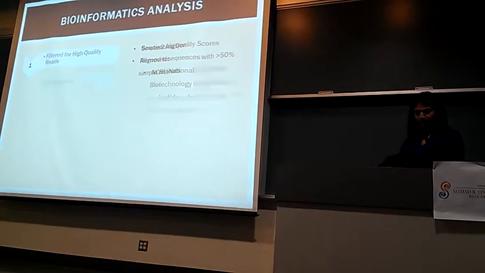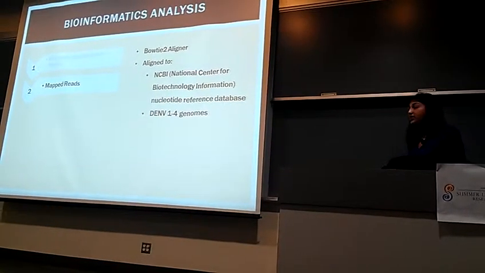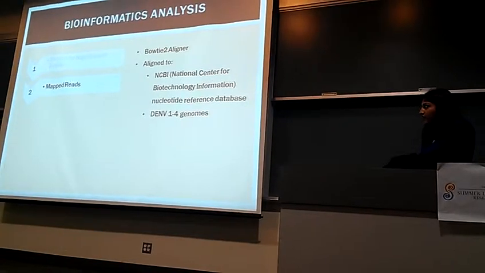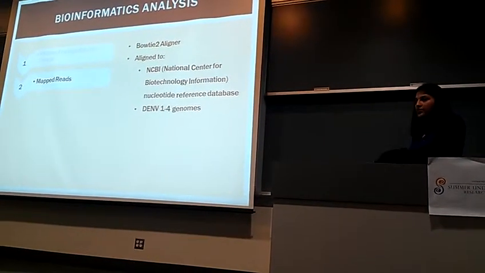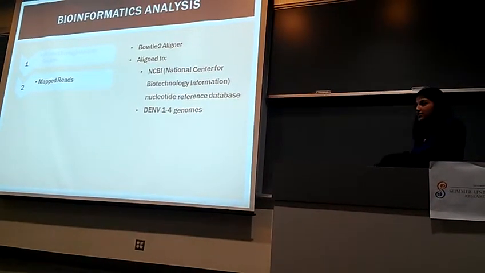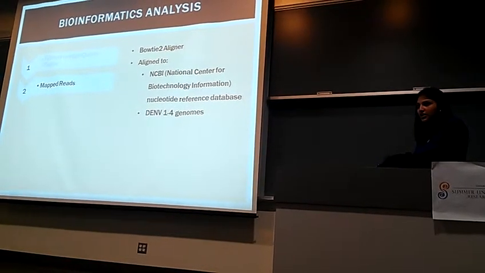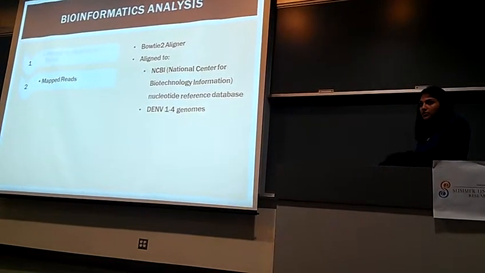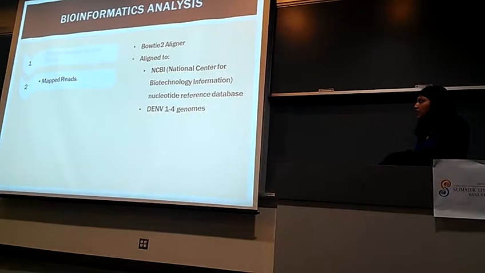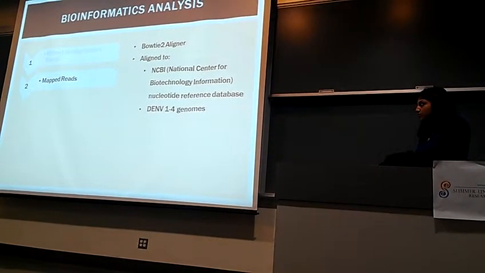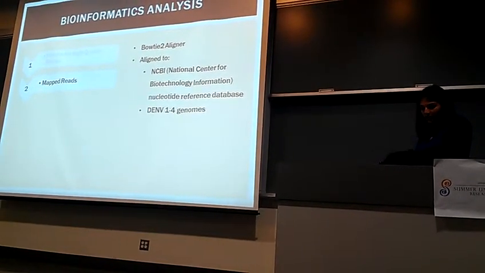And then we mapped our reads using an aligner called Bowtie 2. We aligned them to the nucleotide reference database from the National Center for Biotechnology Information website, and this contains the genomes of all sequenced organisms. And we also aligned them to the genomes of the 4 different dengue viral serotypes.